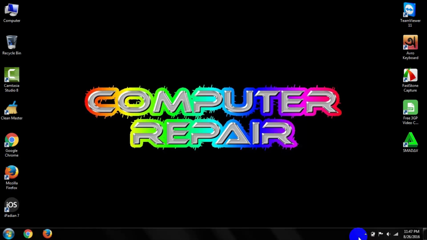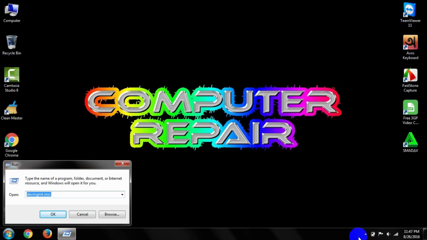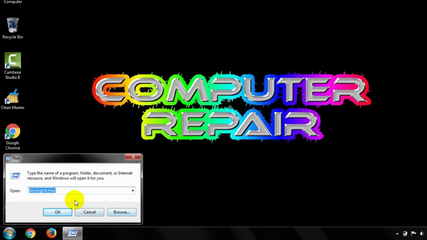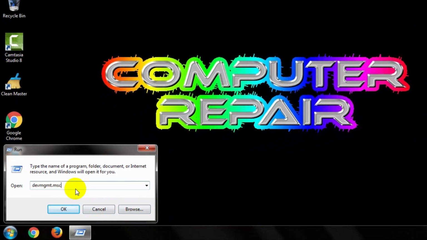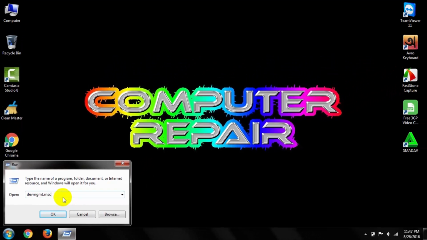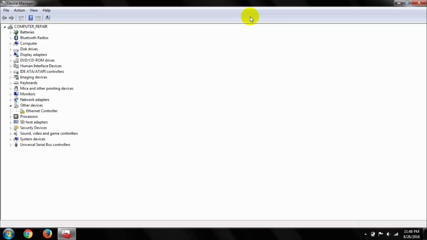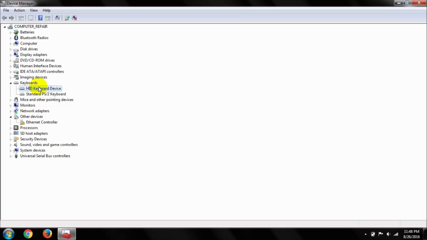Let's do that. At first, click Windows plus R keys. It opens your Run software. Then type here devmgmt.msc and press OK. This opens your Device Manager. Then expand Keyboards and you can see there are two keyboards in your PC. Then right click on this and open this update driver software.